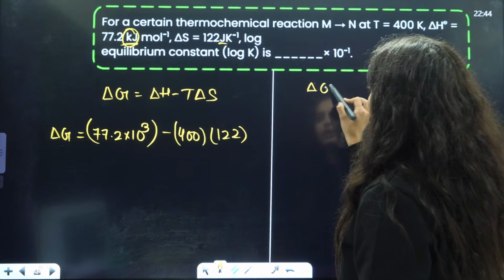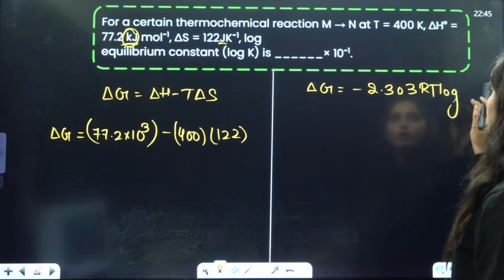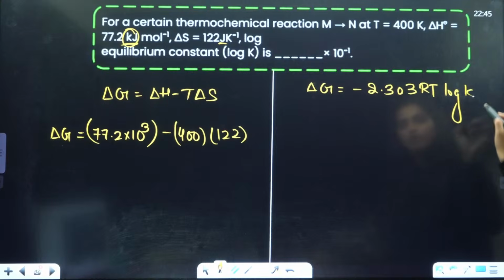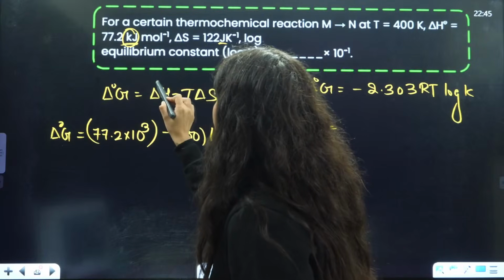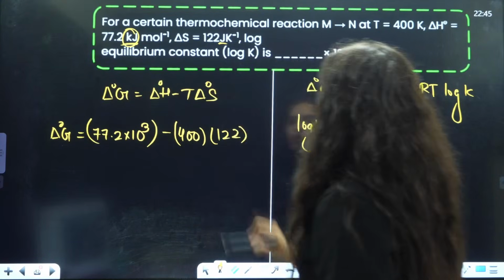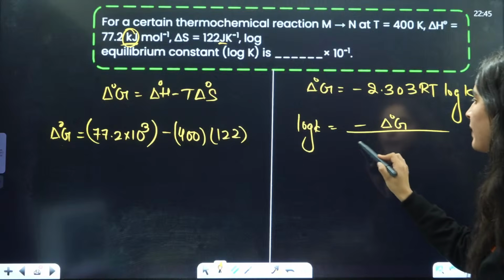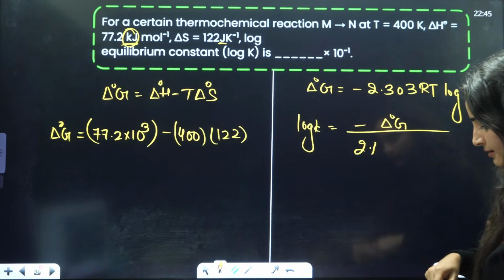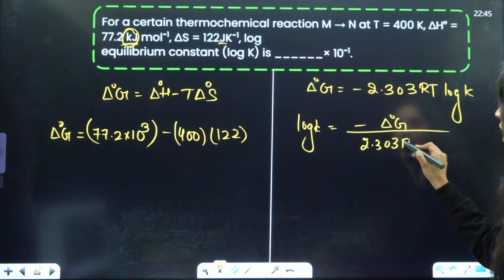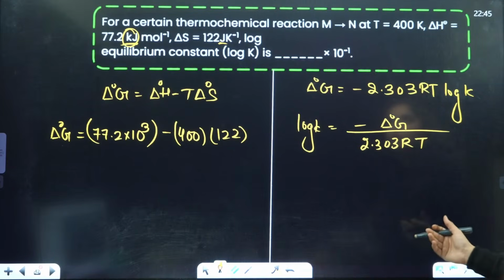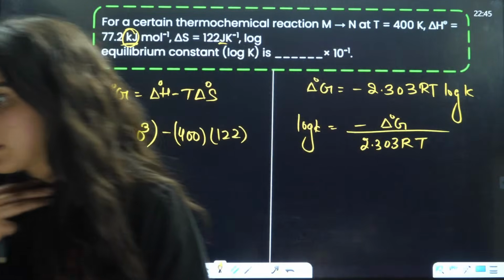That is delta G is equal to minus 2.303 RT log of K. So, log of K will be equal to minus delta G naught divided by 2.303 R and T. Again, you know the value of R, that is 8.314. Put the value of T, you will get your answer, right?